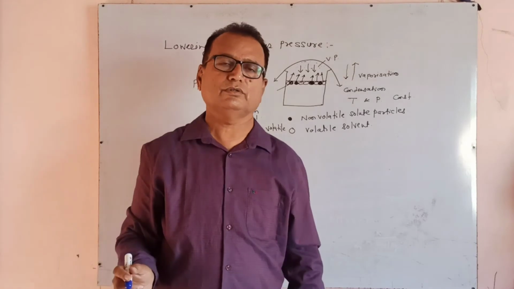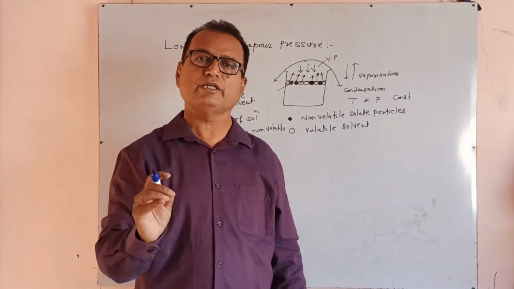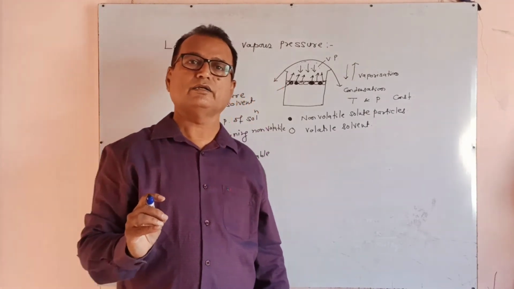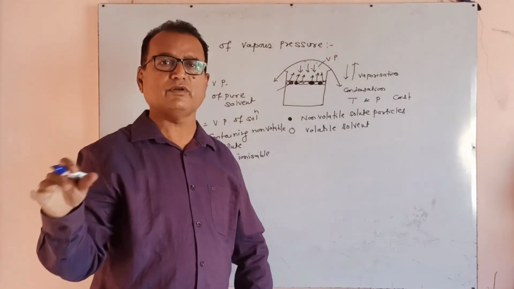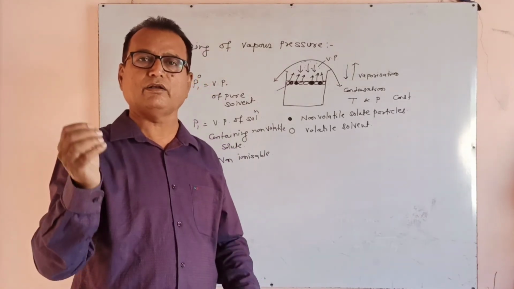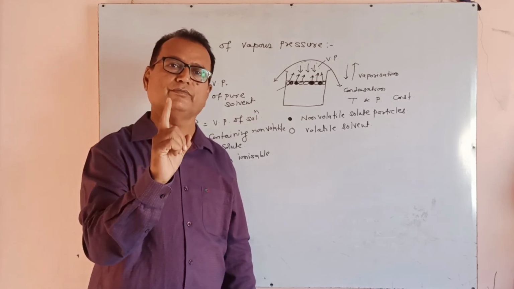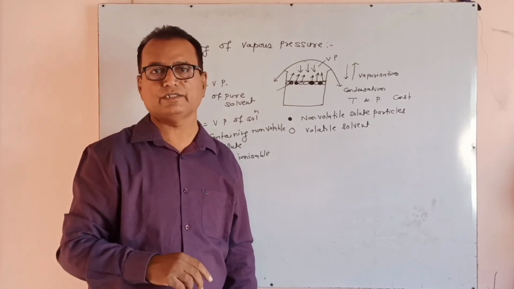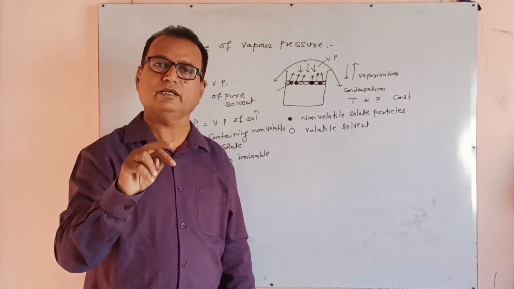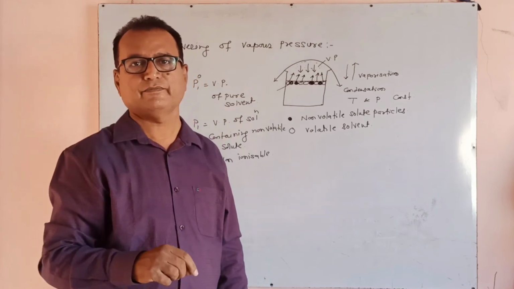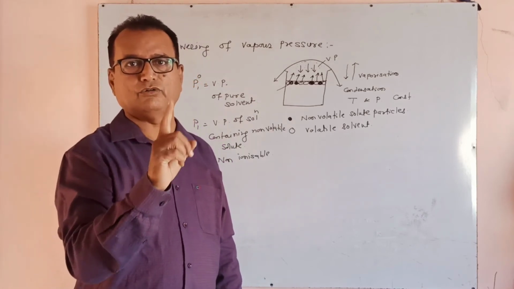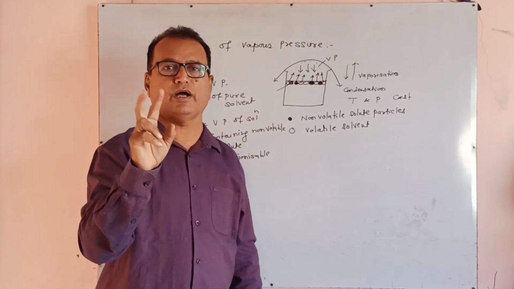Non-ionizable means what? Glucose is non-ionizable, urea is non-ionizable, and NaCl is an ionizable salt. When you add a non-ionizable solute, it is considered as one molecule and is not ionized. But if you add NaCl, then NaCl gives two ions.